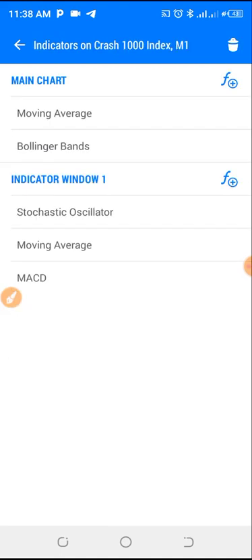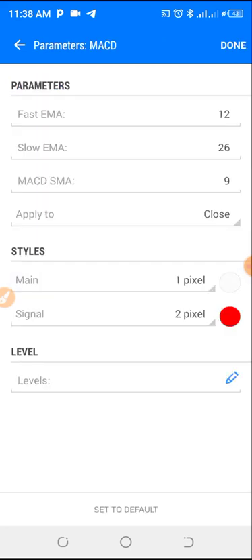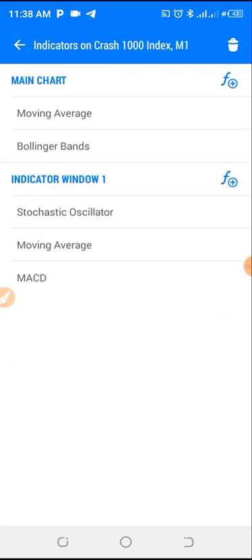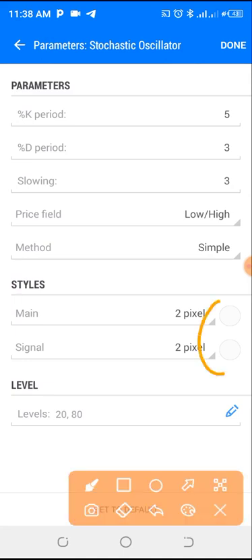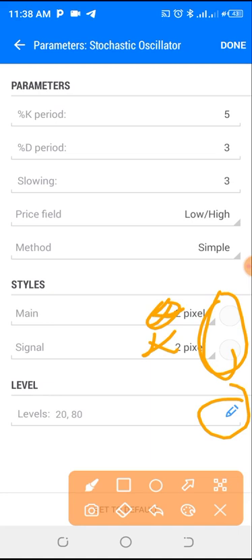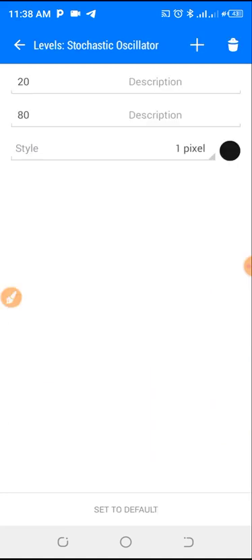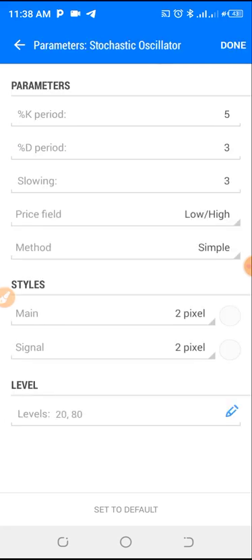Now you click on this F plus again, and then you add the first indicator for the lower window, which is the stochastic oscillator. The K period is going to be default. The only thing you are changing there is the color. You change the color of your background and you can change the style too, because the only thing we are using there is just our level. You change the style of this level to be black, and once you are done, you click on done.